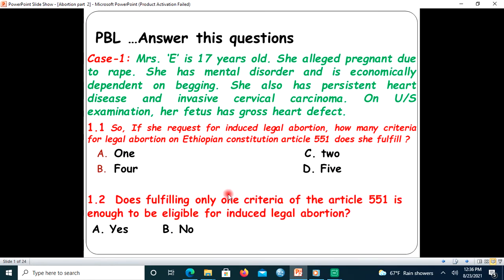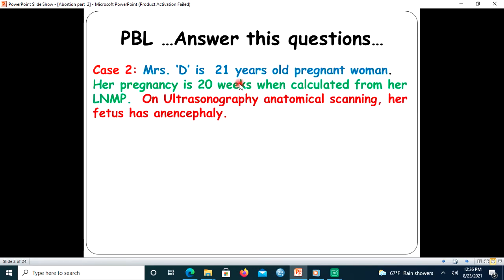The next question says, is fulfilling only one criterion of Article 551 enough to be eligible for induced legal abortion? If you, the audience of this video, are from Ethiopia, consider the criteria listed in Article 551 of the Ethiopian Constitution. But if you are from another country, consider the criteria for induced legal abortion in your country's constitution. Let us proceed.